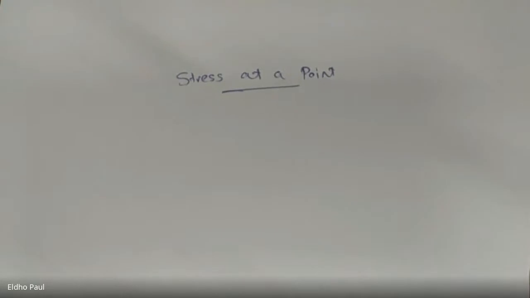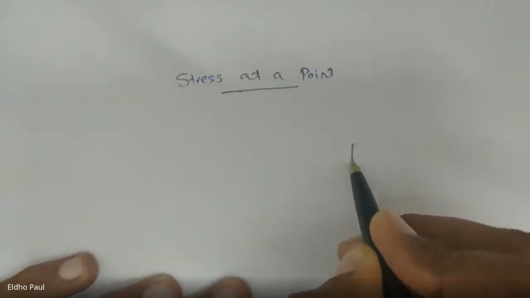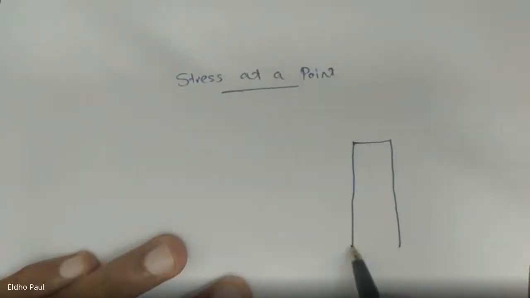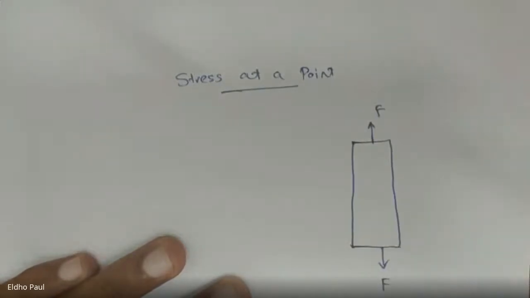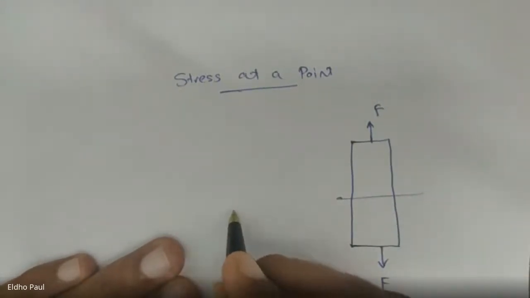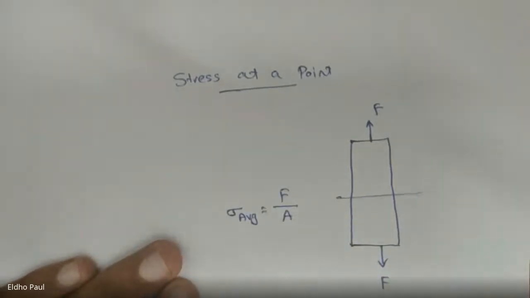This stress at a point is very important in mechanics of solids because there are some problems when calculating the average value of stress. Already I explained the main problem of calculating the average value of stress. For example, when we calculate the stress for this bar, a force F is acting on this, and this is the cross-section area. Then the average value of stress is equal to force by area. We already defined this average value of stress.